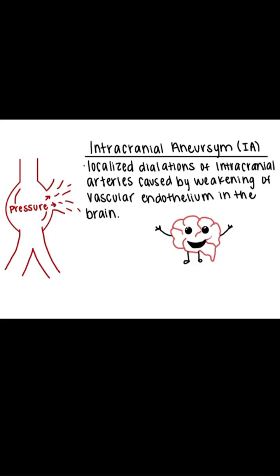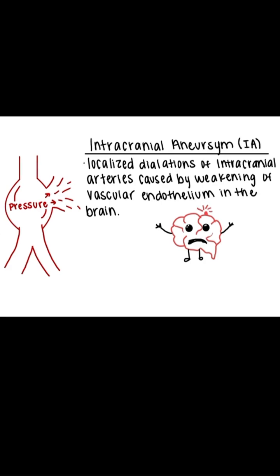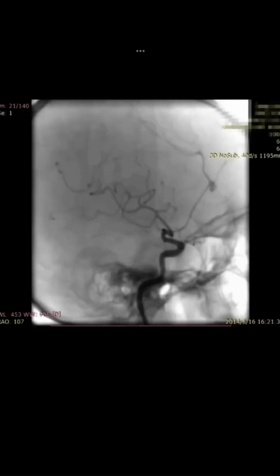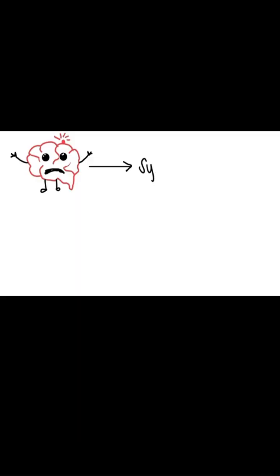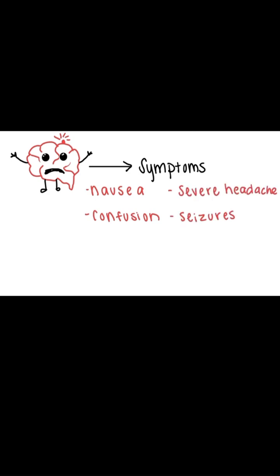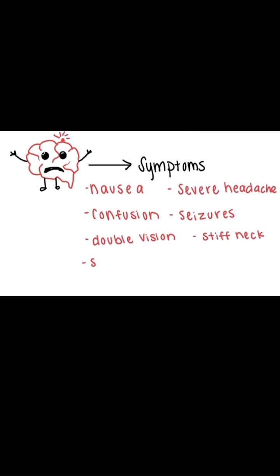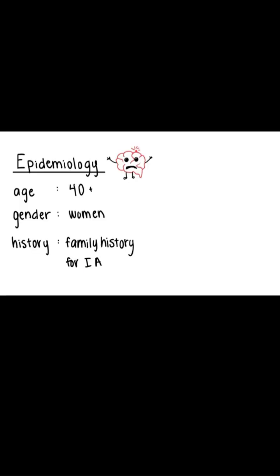Cerebral aneurysms represent localized dilations of intracranial arteries caused by the weakening of the vascular endothelium in the brain. Most brain aneurysms are common but aren't serious, especially if they're small. Symptoms of an aneurysm may vary depending on the size and location, as well as whether it has ruptured. These can include severe headaches, which is often described as the worst headache of my life, nausea and vomiting, confusion, double vision or blurred vision, stiff neck, seizures, or sensitivity to light.